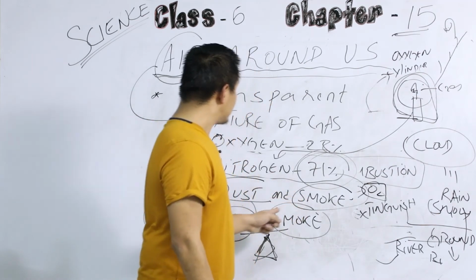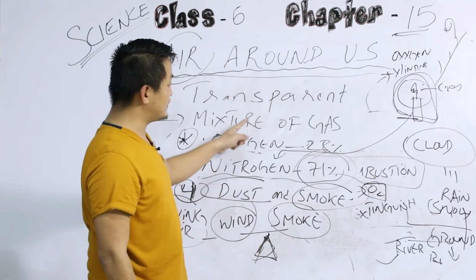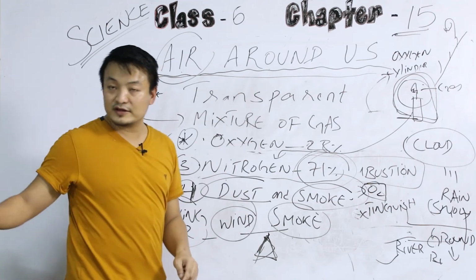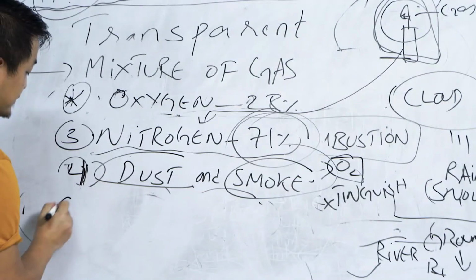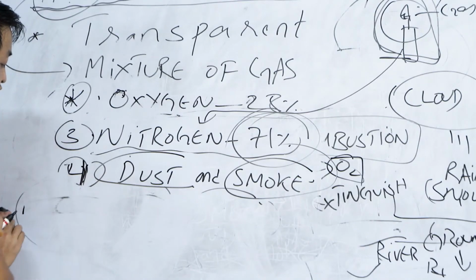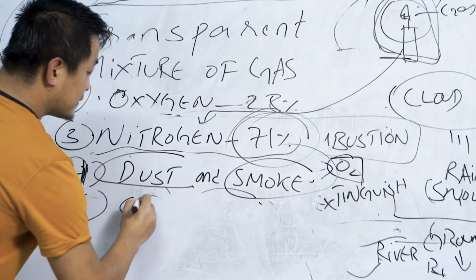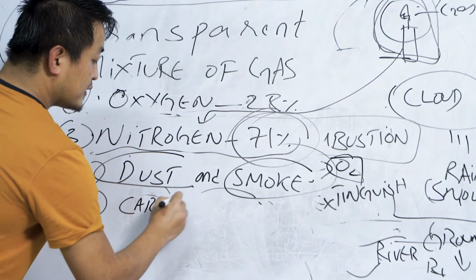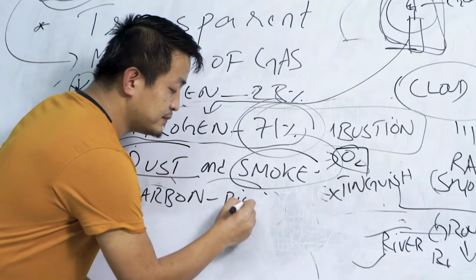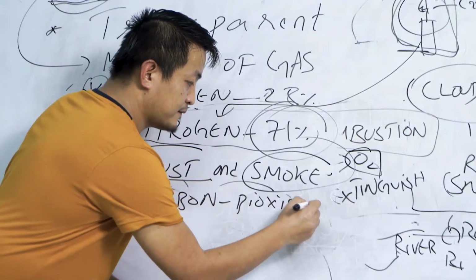And the last point under this one, under the mixture of gases, would be carbon dioxide. Okay, carbon dioxide. The 5th point will be carbon dioxide. Clear?